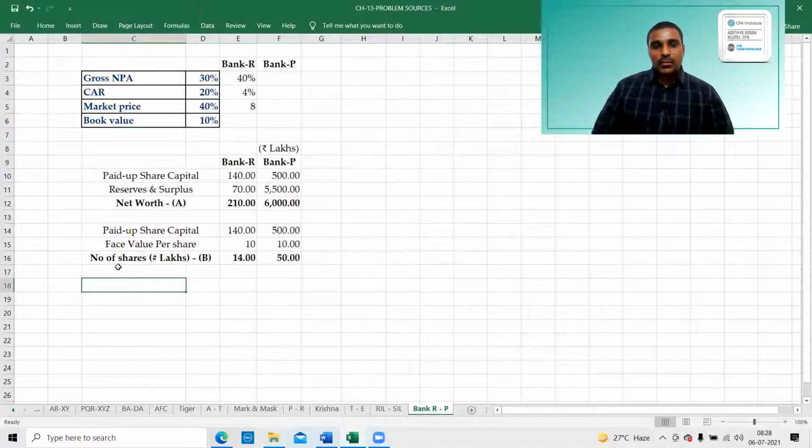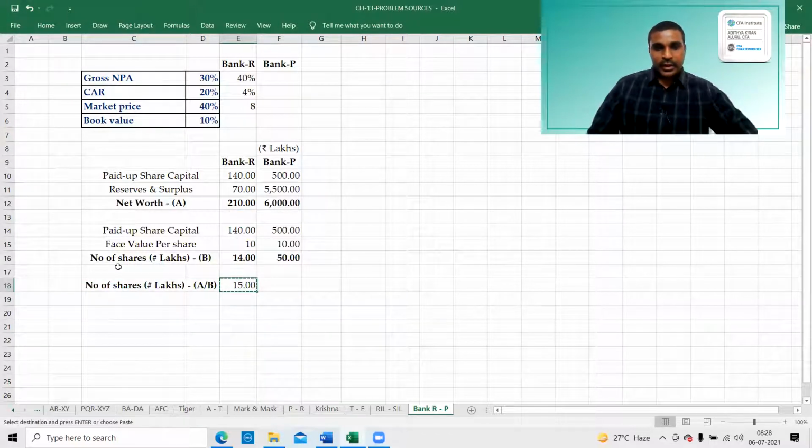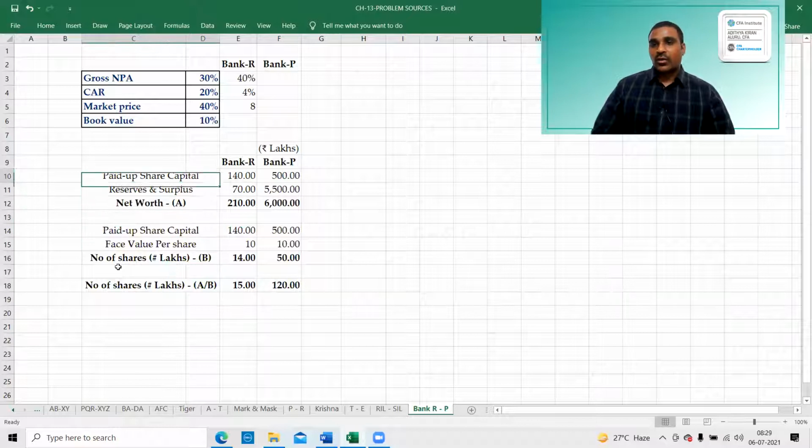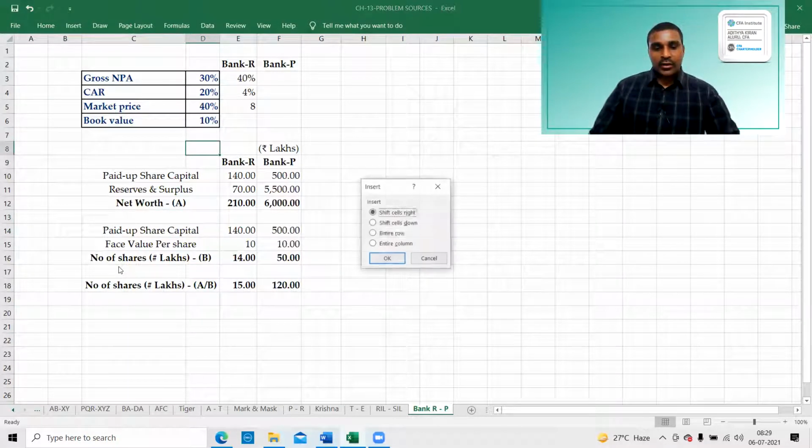So book value per share is equal to net worth divided by number of shares. This is net worth divided by number of shares, 15 rupees. Okay, this is 120 rupees. This is another working note.